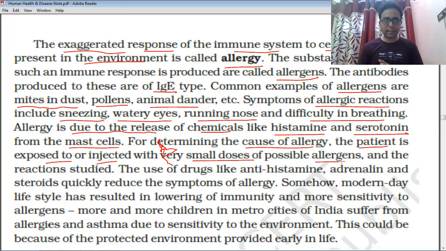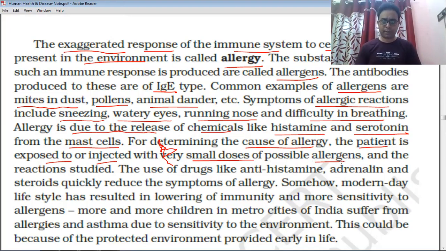When the allergen is injected into the patient's body, the reaction is studied: what type of symptoms develop. After that, the doctor decides what type of allergens are responsible for the allergy.